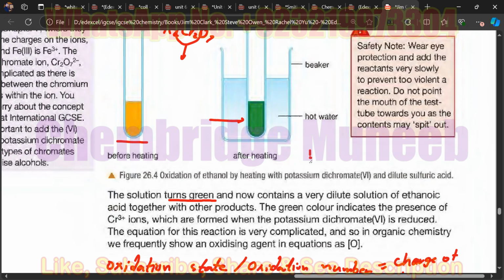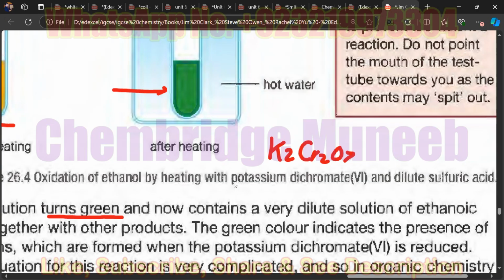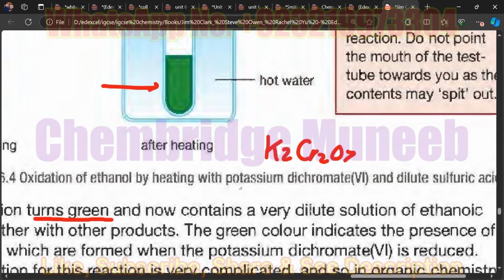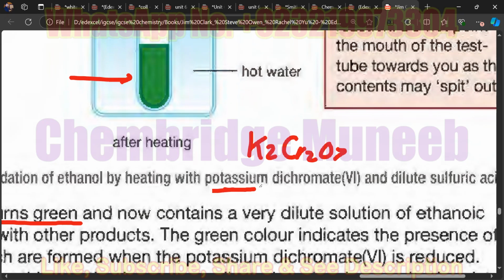Basically, K2Cr2O7 has a name, potassium dichromate, and there is a bracket after this, and there is 6 inside.